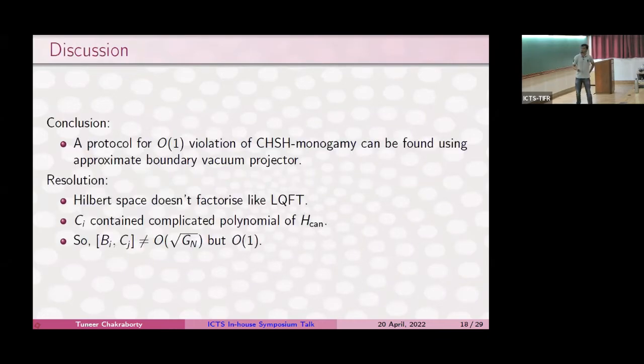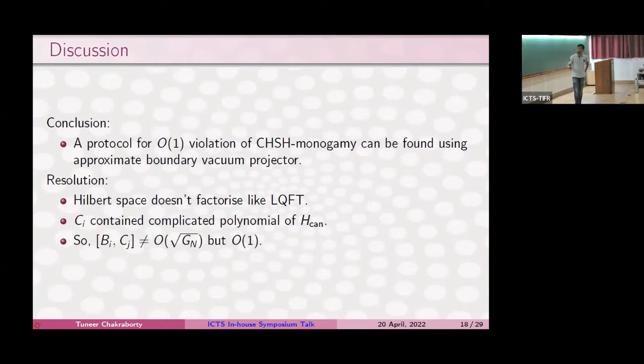So the conclusion is that we found a protocol for order 1 violation of the CHSH monogamy with this approximate boundary projector. The resolution is that, of course, there was something wrong in what we did. The Hilbert space actually cannot factorize like this, and the reason is that Ci contained the projector through this Hamiltonian. And how do we write a projector to a ground state using the Hamiltonian? We say it's something like e to the minus AH, which contains many, many powers of this Hamiltonian. But that's something that we cannot do in low energy effective field theory.